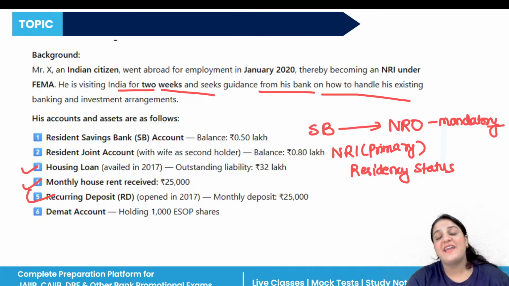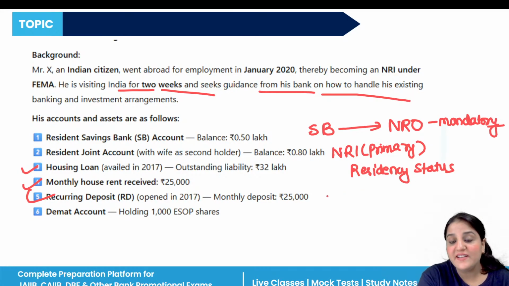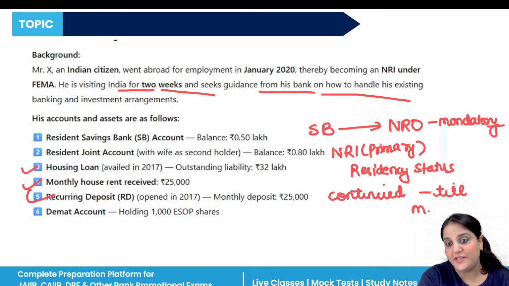Now the recurring deposit. In the case of recurring deposit, existing deposits, whatever the deposits are, FD, RD, these are opened when the person was a resident and can be continued till the maturity.